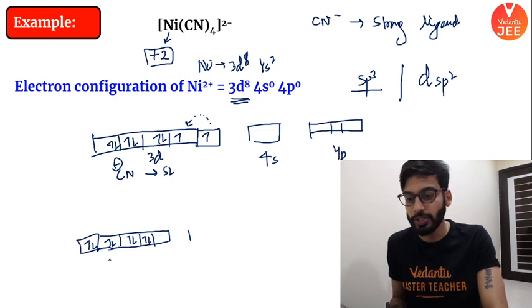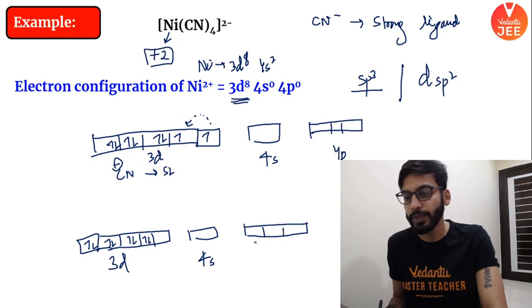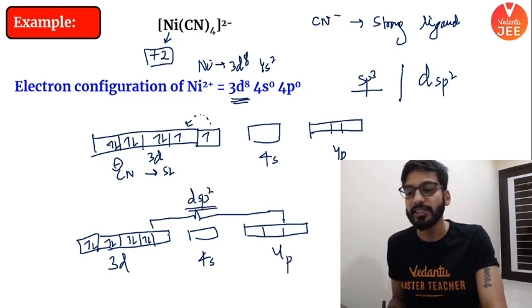All right, this is 3d, this is 4s, this is 4p. Now these orbitals will be utilized: d, s, and how many p? 2p, right? So this will give you dsp2 hybridization.